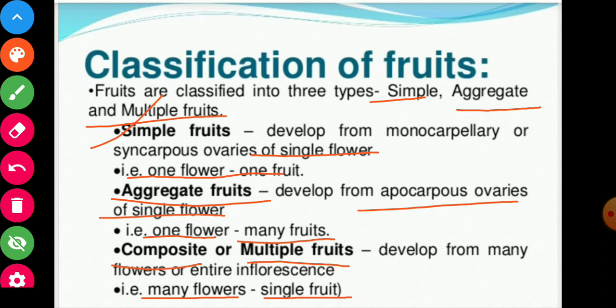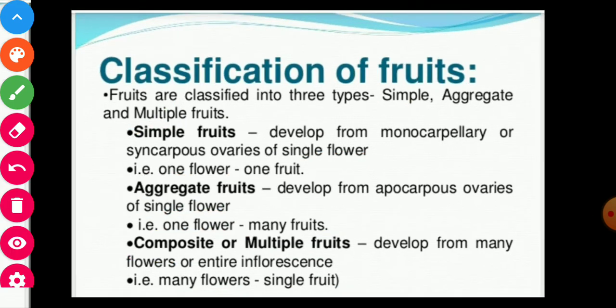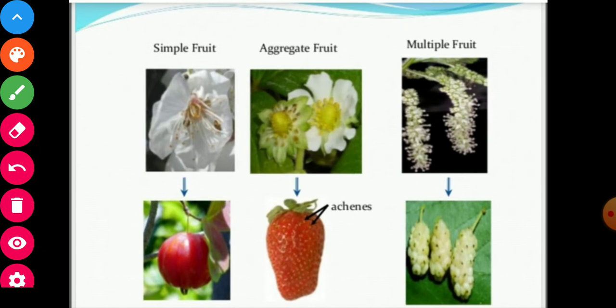So this is the difference between different types of fruits. Simple, one flower: the fruit develops from one flower, and one fruit is there. When many fruits are developed from one flower, that is called aggregate. And when many flowers and only one fruit develop from it, that is called composite or multiple fruits. So here simple fruit, aggregate, multiple, the categories are shown here.